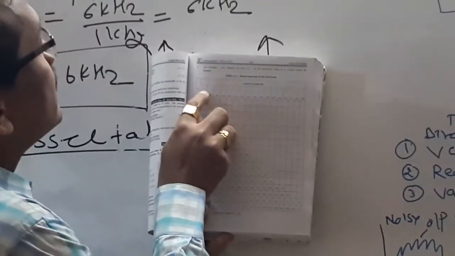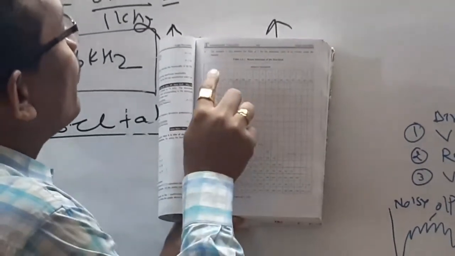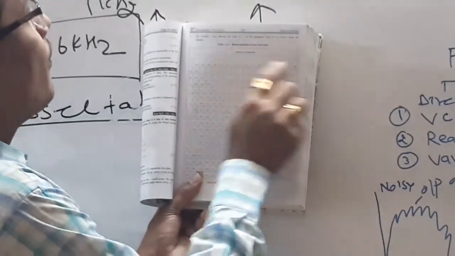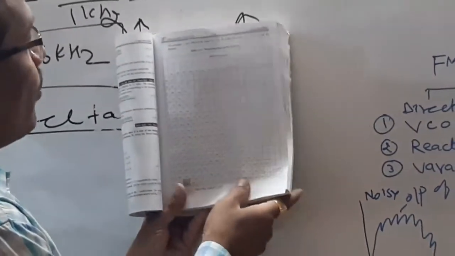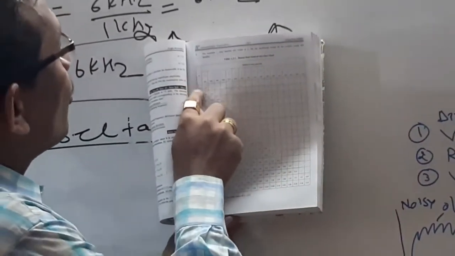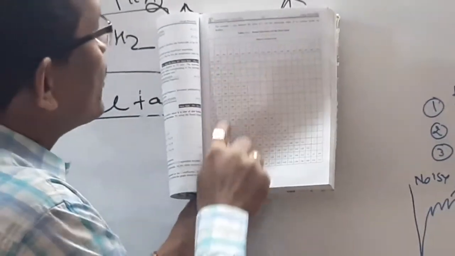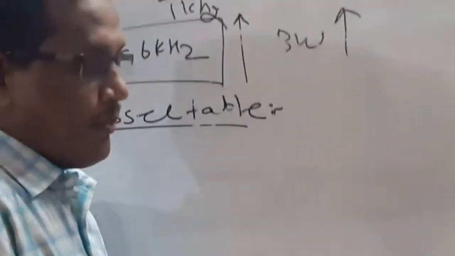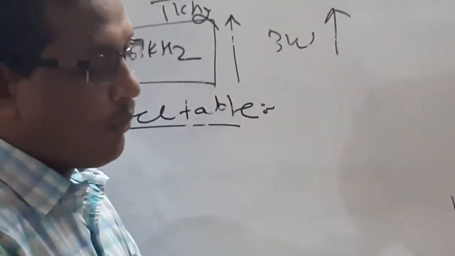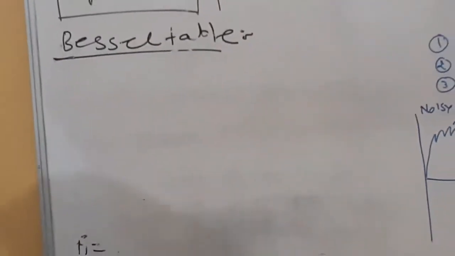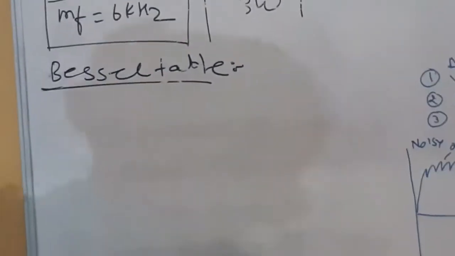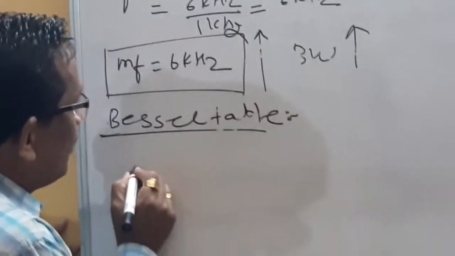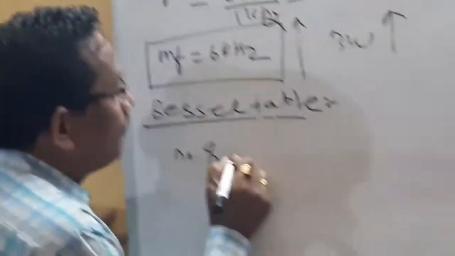Out of that, J0 is nothing but the carrier, and J1 to J infinity are the significant sidebands. So if you observe here, as the value of modulation index goes on increasing, the number of significant sidebands also goes on increasing. So bandwidth in case of FM totally depends upon the value of your modulation index. There are two formulas to obtain the number of significant sidebands.